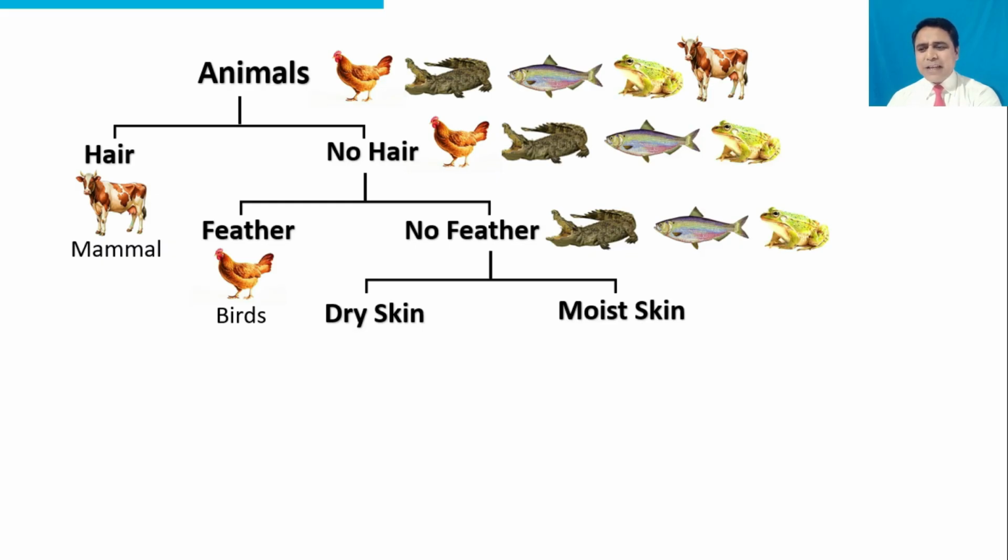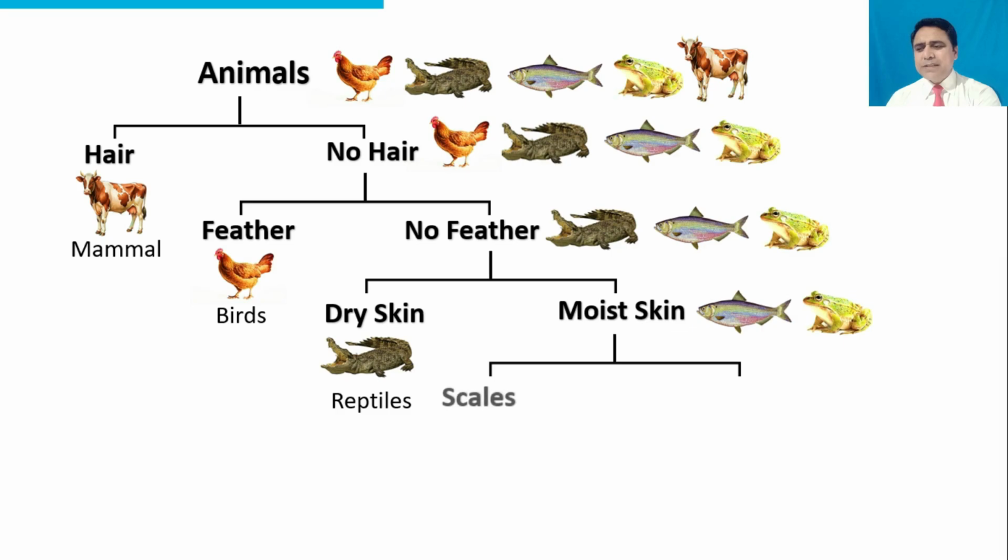In other words, we can say moist skin, scales, and no scales. In this way, animals are classified into groups.